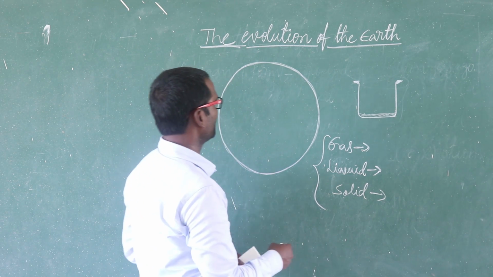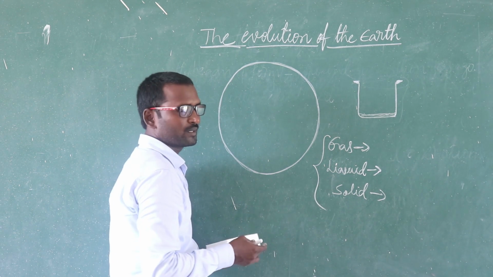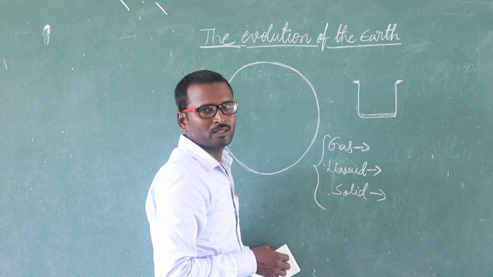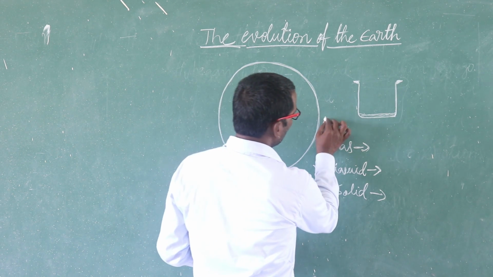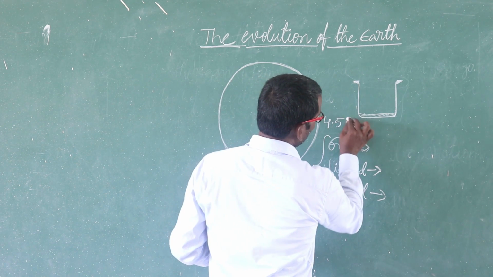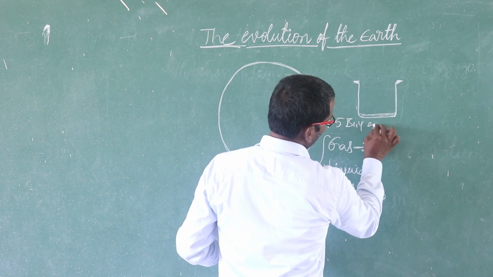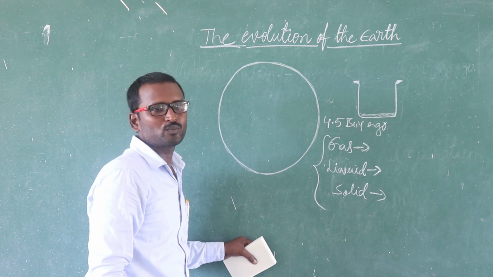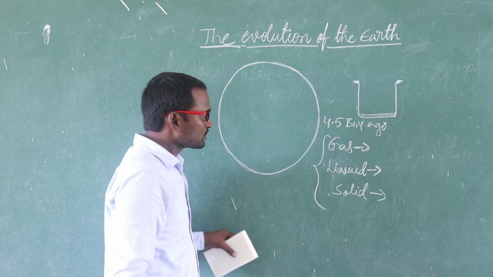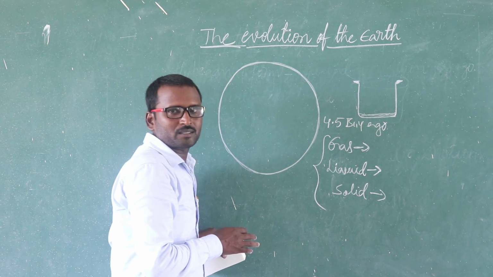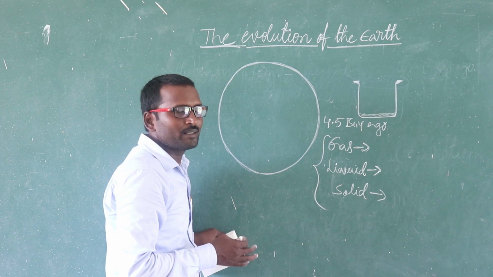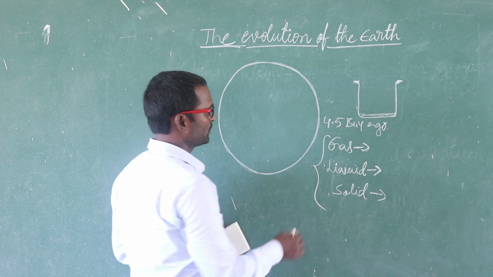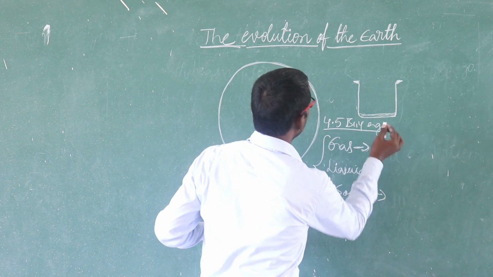How did it complete these 3 stages from the beginning, that means 4.5 billion years ago? How many years ago? 4.5 billion years ago Earth was formed, and it has been changing till today also. That change started to form 4.5 billion years ago.